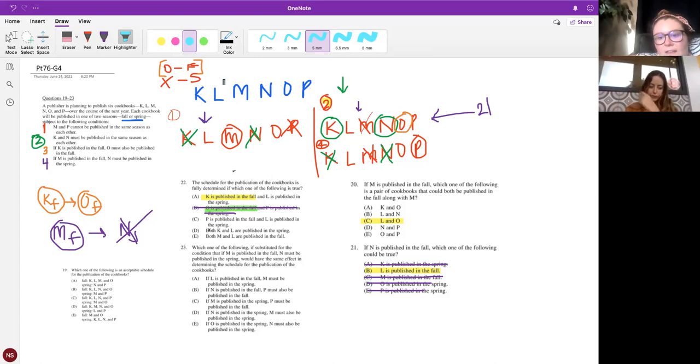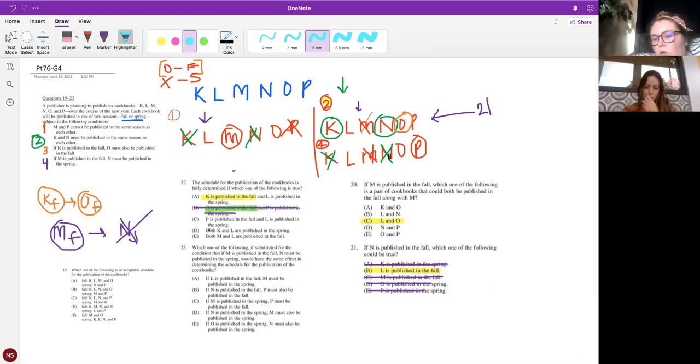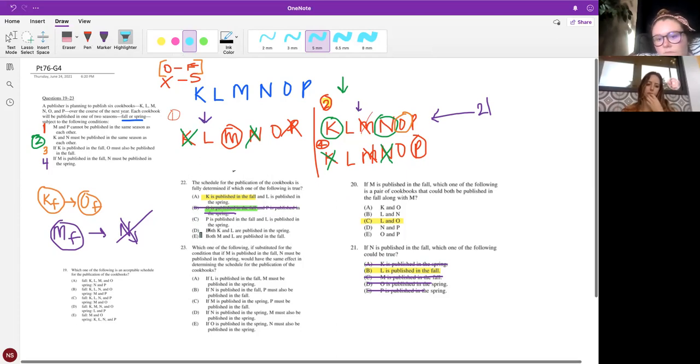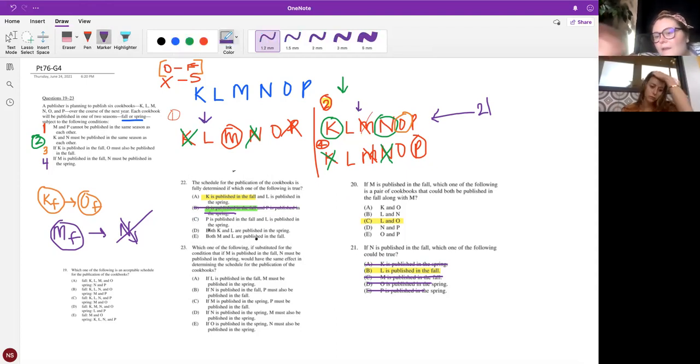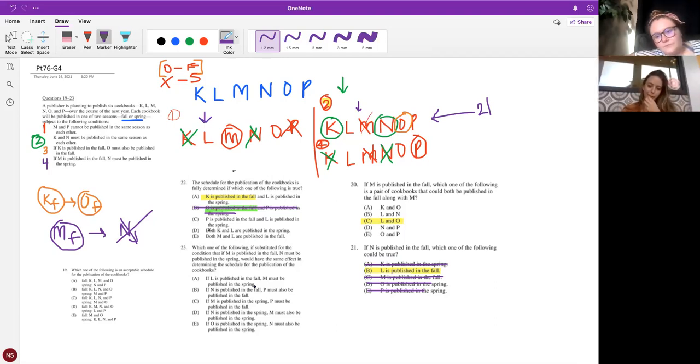Yeah. And whenever P is in the fall, L is published in the spring. So we don't know where O is going here, so it's not fully determined. Okay. So we can cross that one off. And K and L are both, I mean, I don't think we have to go through them, they're all going to be like that. Can you see how it looks when there's one that's not fully determined? Yeah, fully determined was always so hard for me because I was literally diagramming every single one. Yeah. All right. And then, oh, a substitute question. Which of the following is a substitute for the condition